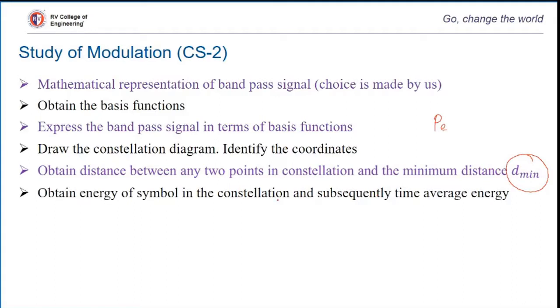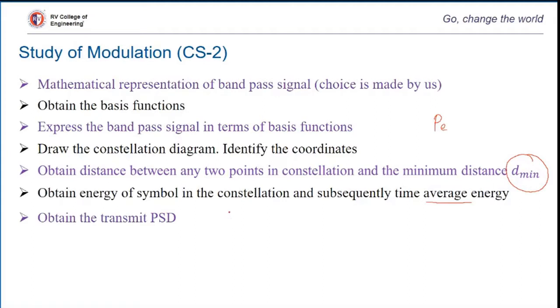Indirectly, it also gives the energy of the symbol. You'll also find out the energy of the symbol in the constellation. In fact, if there is more than one symbol, of course, which would be the case, we'll be finding out the average energy of the symbols in the constellation. Okay, so we will find out the time average energy as well. Later, we'll find out the transmit power spectral density, which will give us the bandwidth occupancy of each modulation scheme.